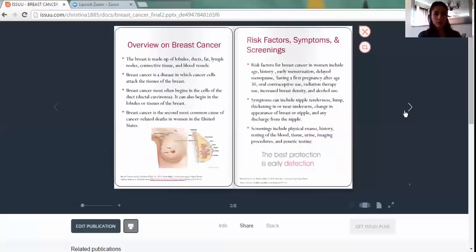It is very, very important that everyone knows the signs and symptoms of breast cancer and goes to their healthcare provider if they see any.